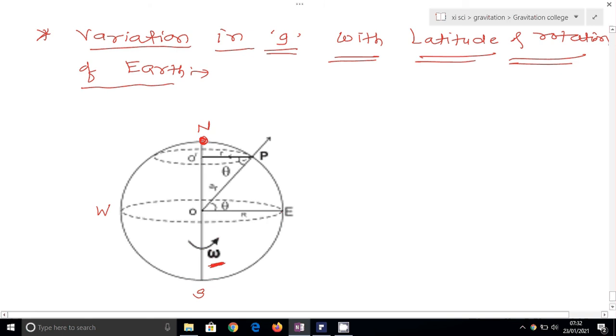Let the latitude of P be theta and the radius of the circle be r. Then we can write PO dash is equal to r. PO dash is the radius of the circle traced by the object situated at point P.